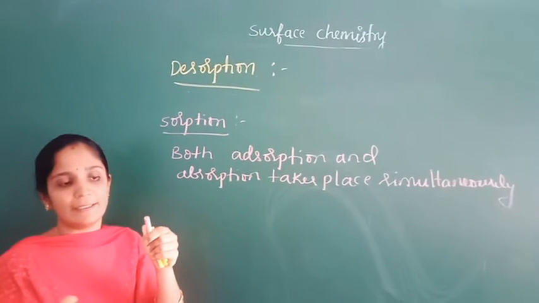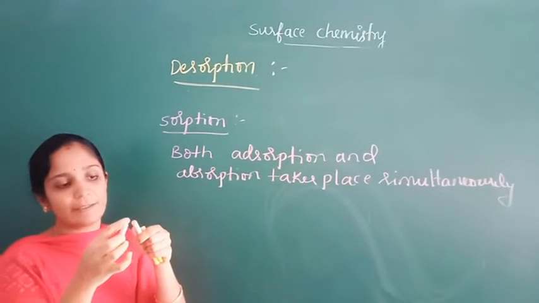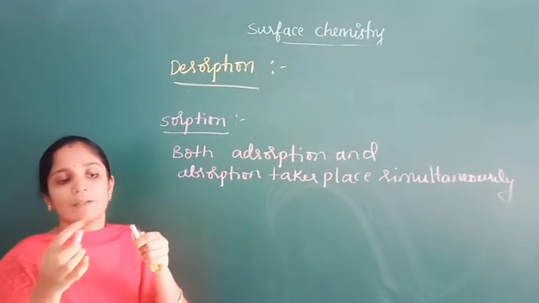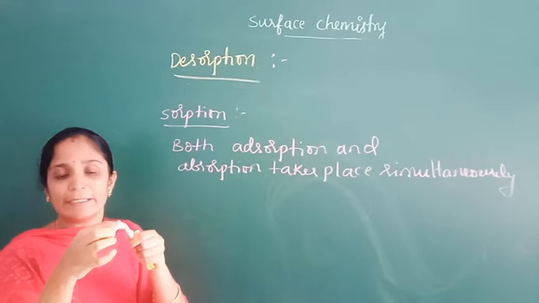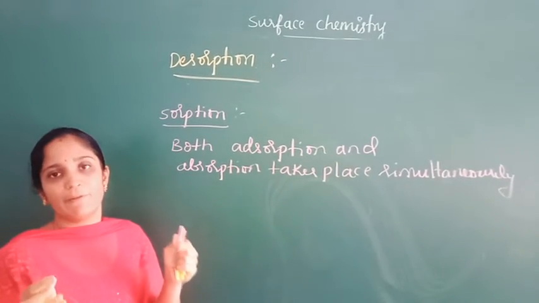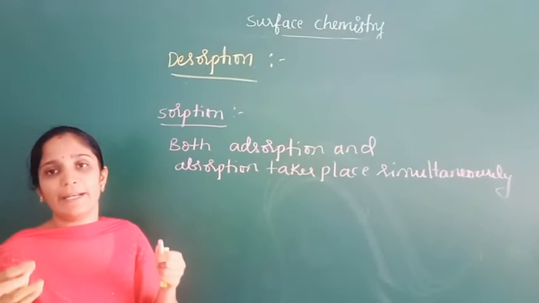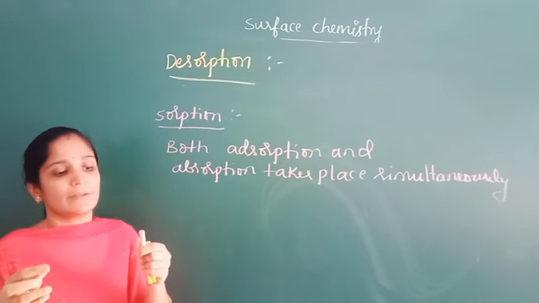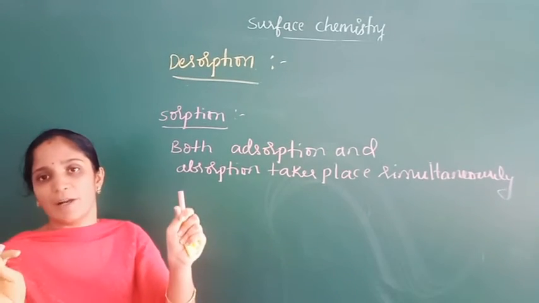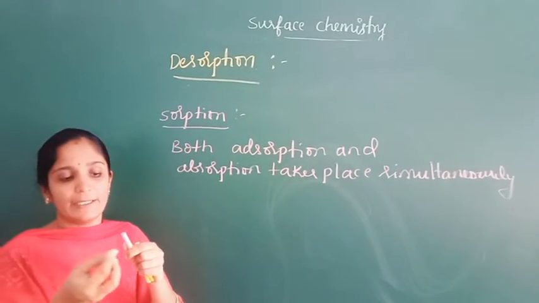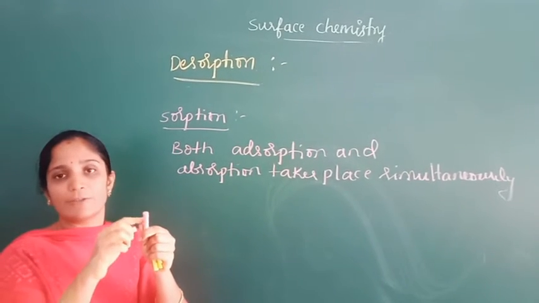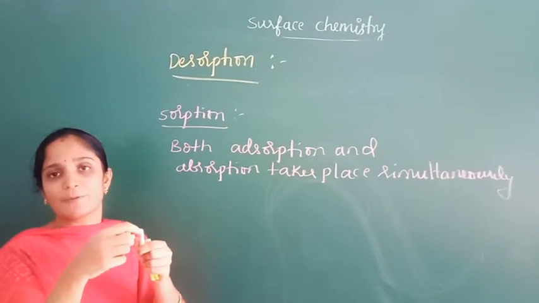If you touch the inner surface, it becomes wet because the water particles enter into the chalk. Ink solution is made up of dye particles and water solvent. So the dye particles get adsorbed on the surface of the chalk and the water particles enter inside. So here both adsorption as well as absorption take place.